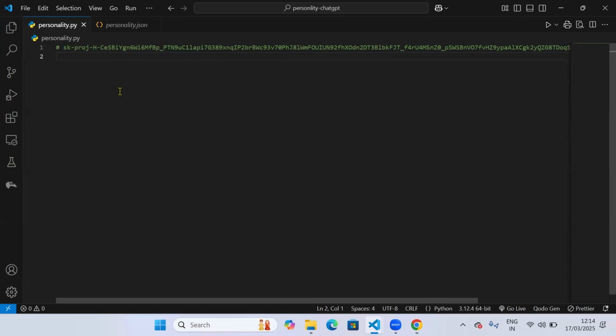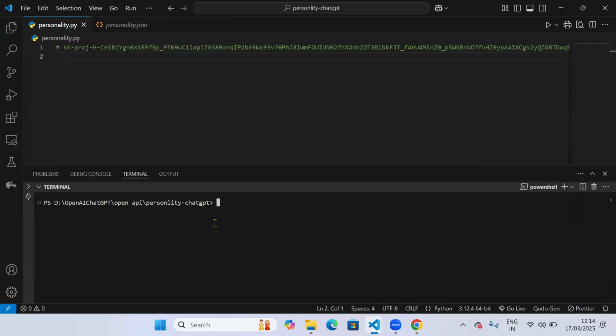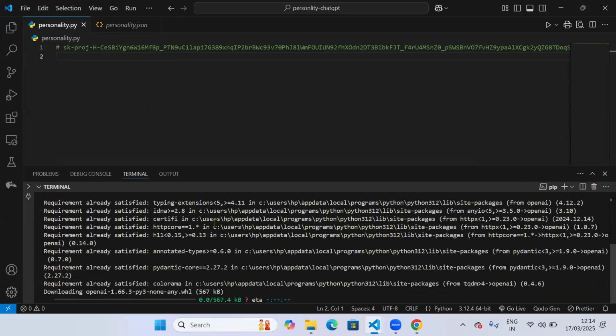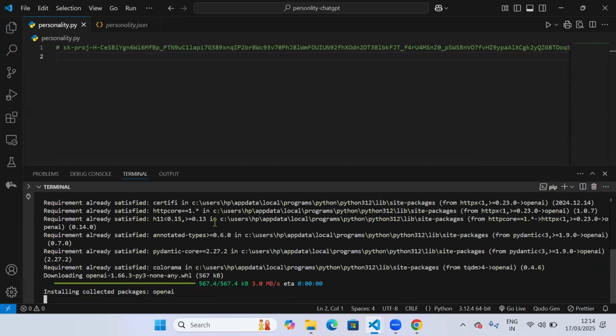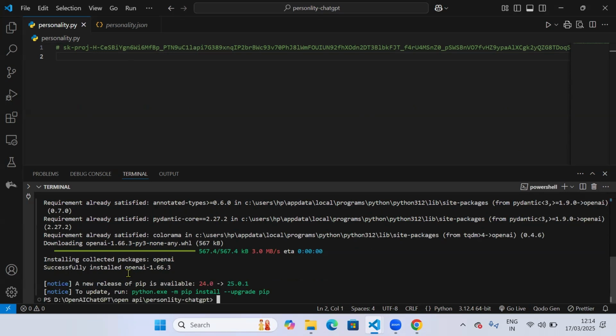Coming back to my code, I'll open terminal. So go to view, click on terminal and write pip install openai. So this will install the OpenAI module. Press enter. So this is installing the latest version of the OpenAI library. It will take some time. So it is done now. It says successfully installed openai 1.66.3.